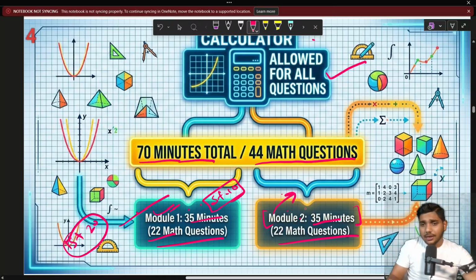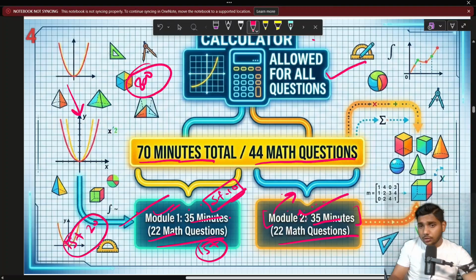like a low score, then module 2 gets easier, but your marks will go down. Your marks do not increase even if you do all the questions in module 2 if your module 1 is not very good. So if you want to score 100% in mathematics, always focus on module 1. Try to solve 15 plus questions in module 1, and after this, according to your performance, the artificial intelligence sets a creative, interesting module 2 for you, and accept this challenge.